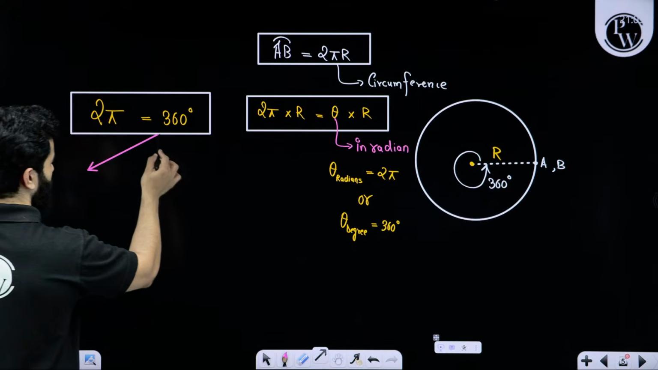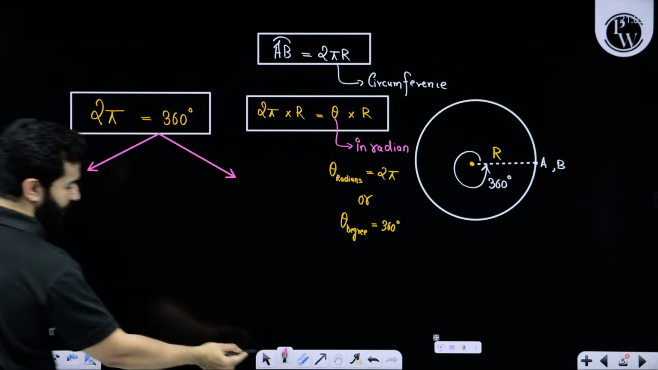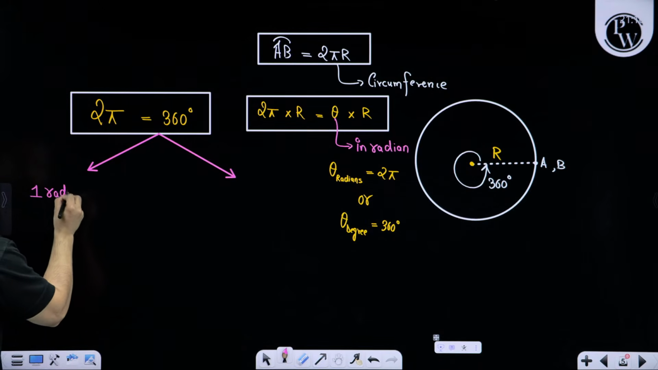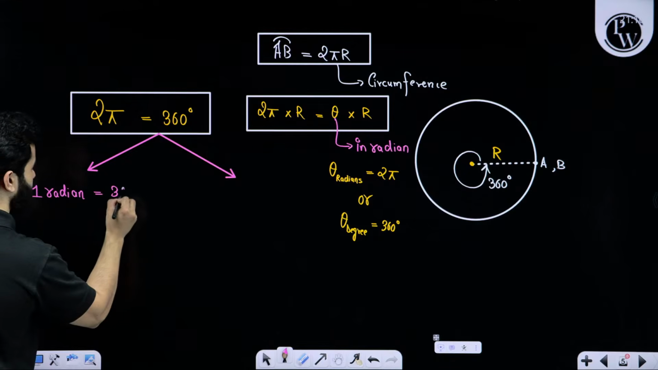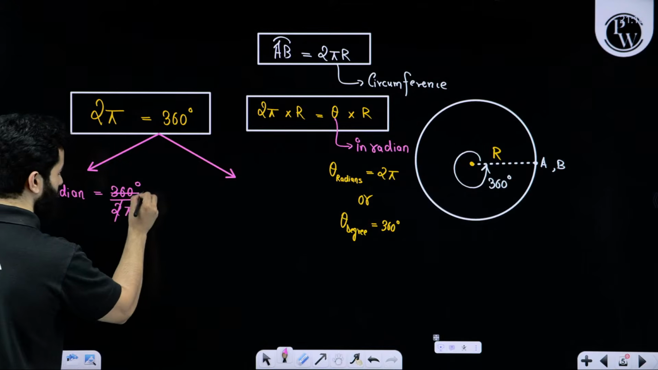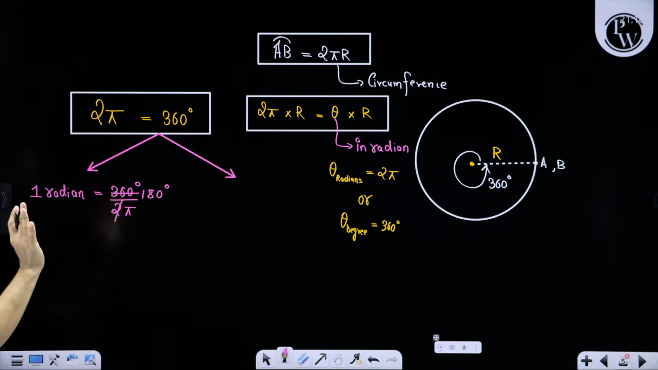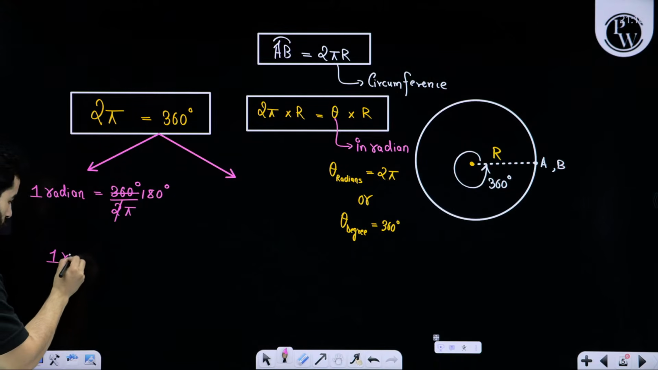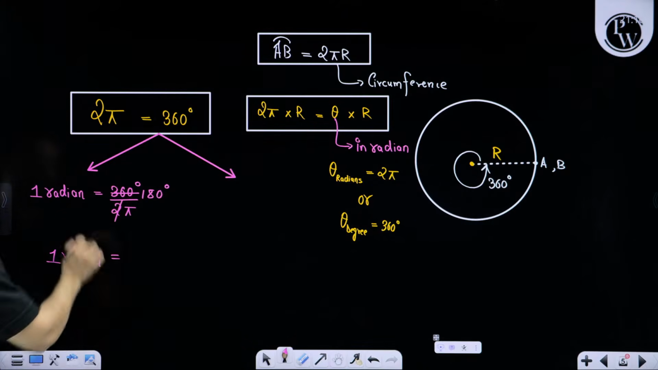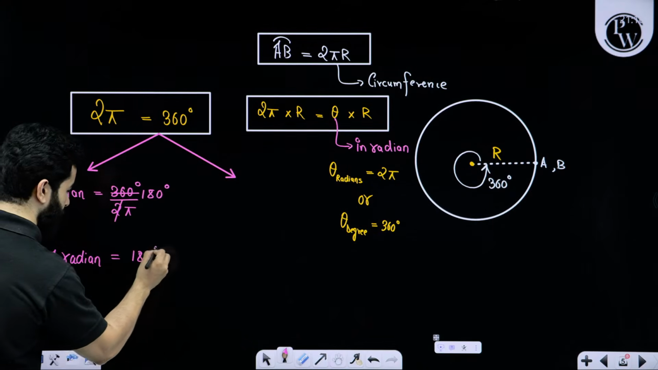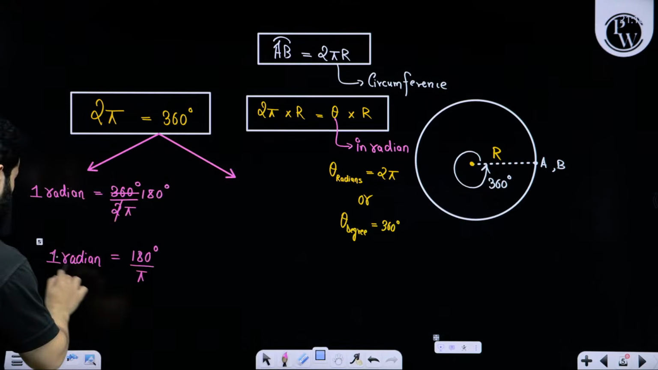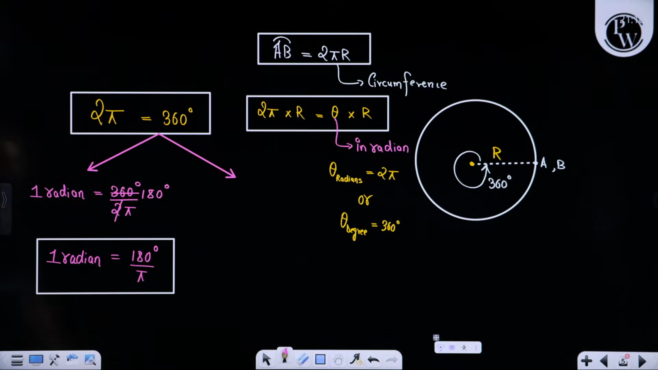Now, my dear friends, if 2 pi can be written as 360 degree, the next conversion is 1 radian. 1 radian will be 360 degree divided by 2 pi. That means this is 180 degree. So if you want to know what one radian is, we write it as 180 degree divided by pi. Now pay close attention, my dear friend.